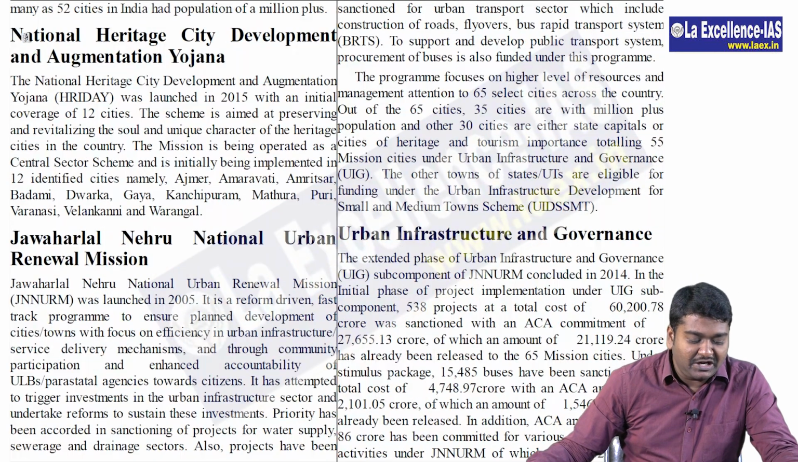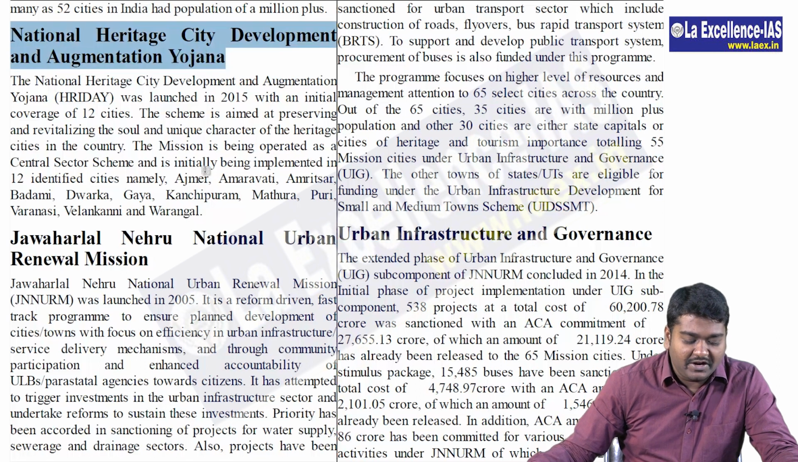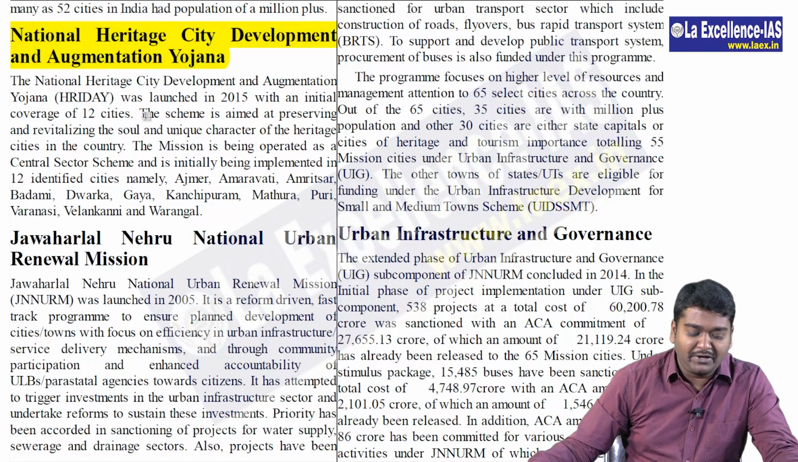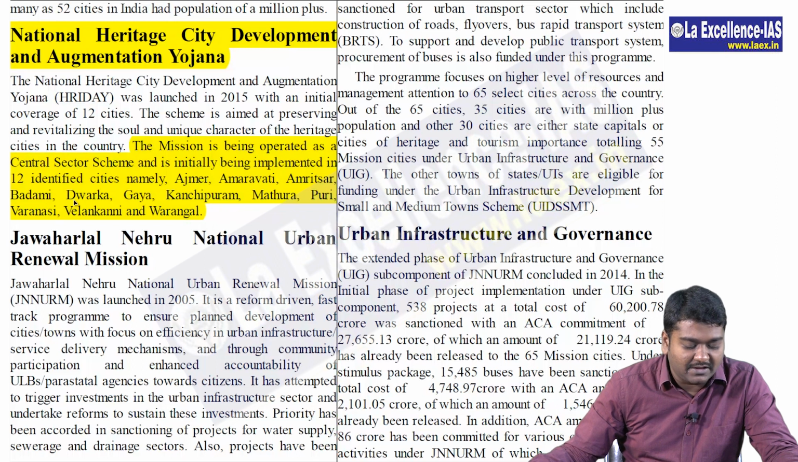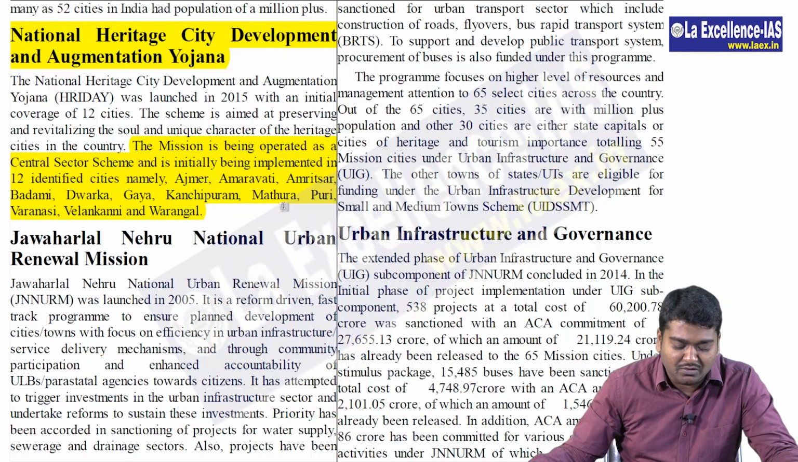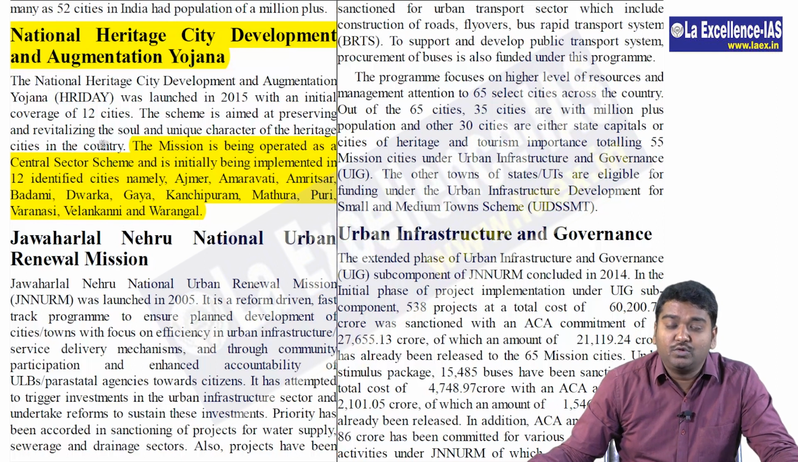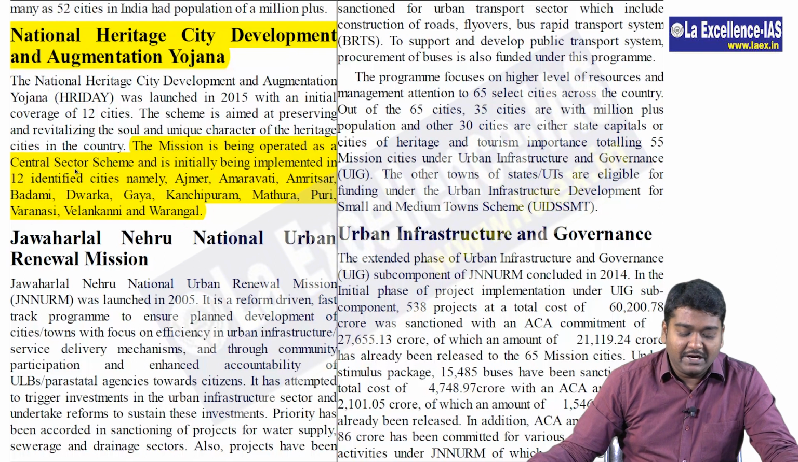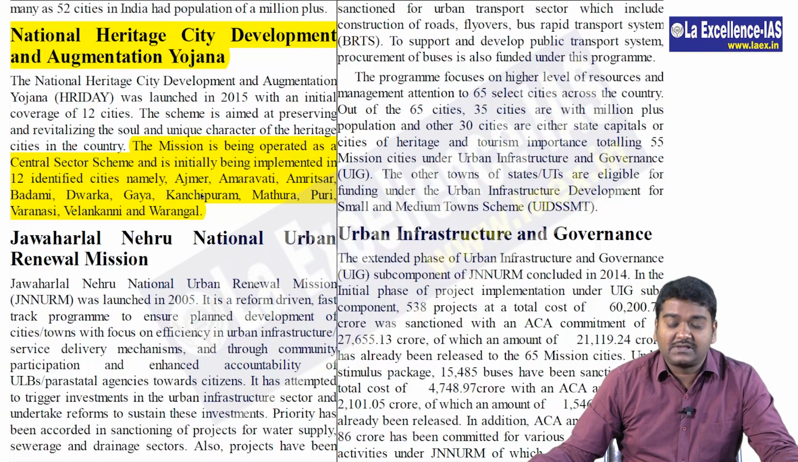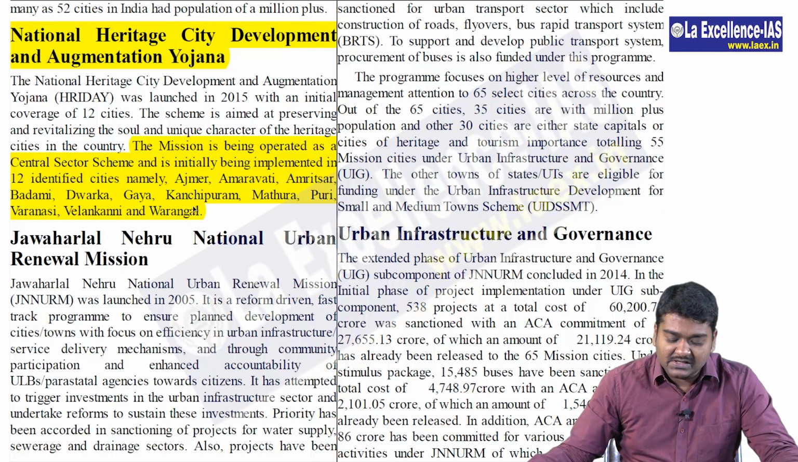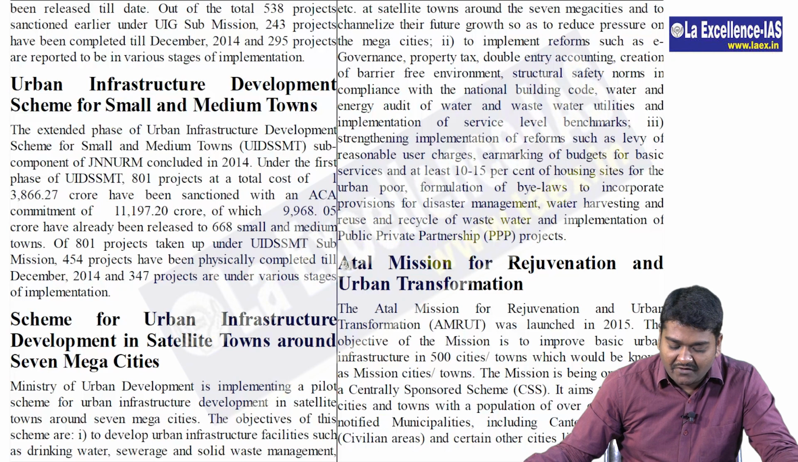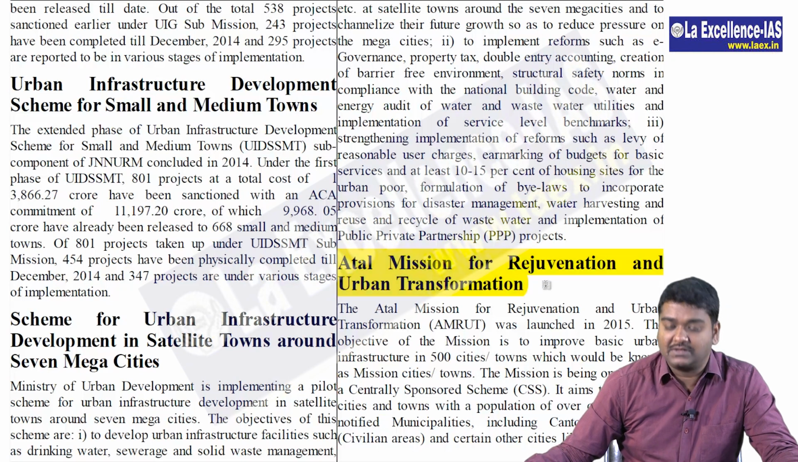Next, in page 672, you can see Hriday scheme, where the focus is actually on development of heritage cities. The cities are important for us. 12 identified cities: Ajmer, Amravati, Amritsar, Badami, Dwarka, Gaya, Kanchipuram, Mathura, Puri, Varanasi, Velankanni and Warangal. Please go through this carefully once. High possibility they may ask you about Hriday is considering for redevelopment of which of the following cities. So this is important.